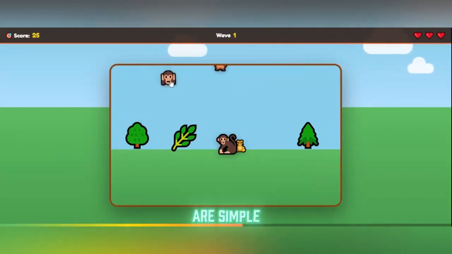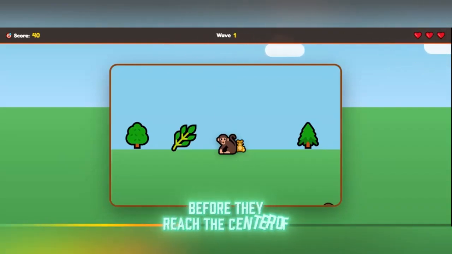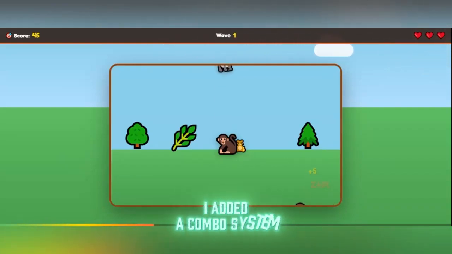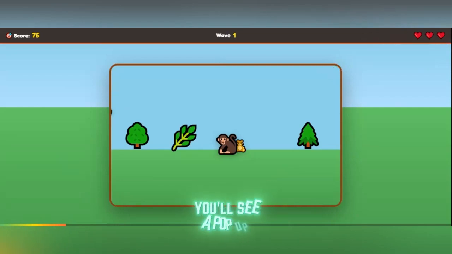The mechanics are simple, but they get tough fast. You have to click the mean monkeys before they reach the center of the arena. I added a combo system, so if you're quick, you start hitting 5x and 10x streaks to boost your score. Every time you land a hit, you'll see a pop-up like POW or BAM to show the impact.